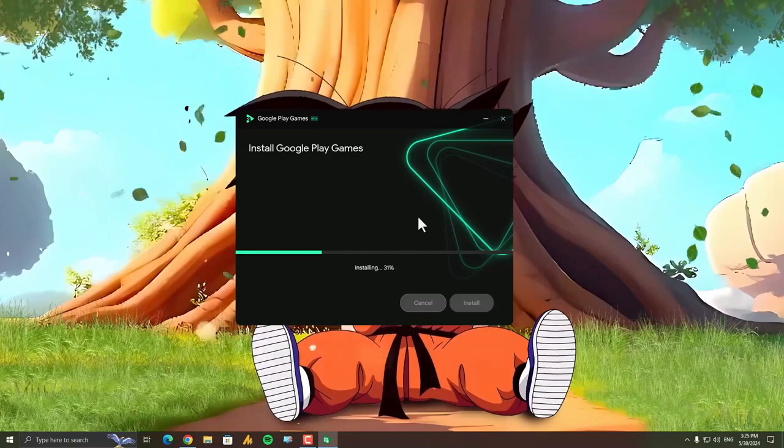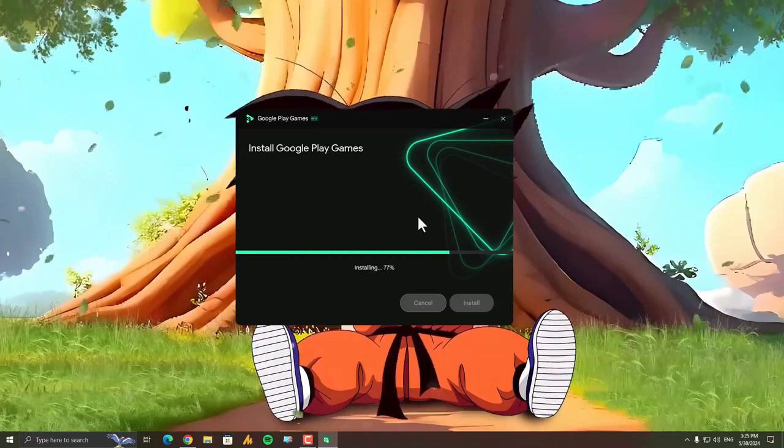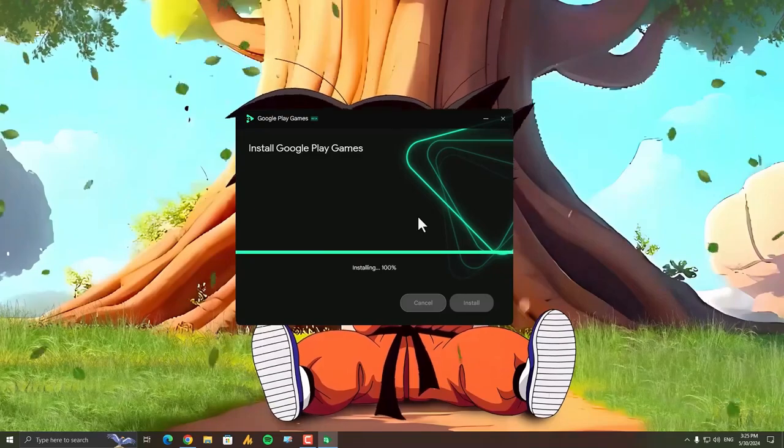Now once the download finishes, it will install automatically, and after installing, simply sign in with your Google account,